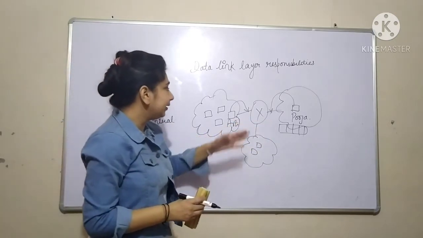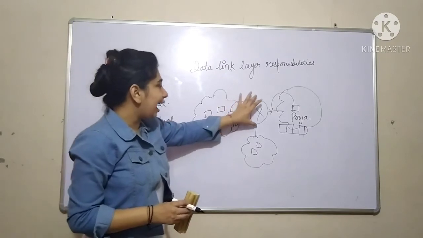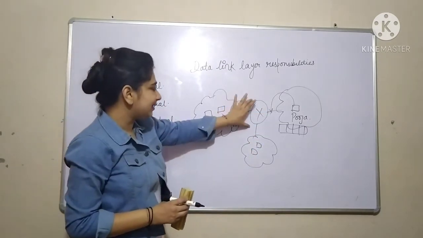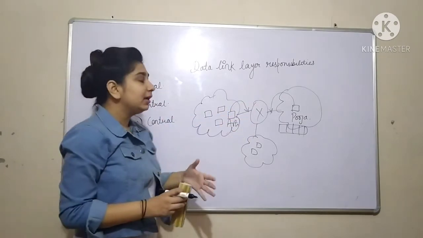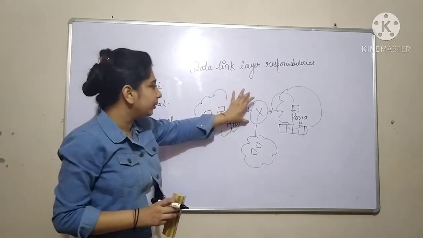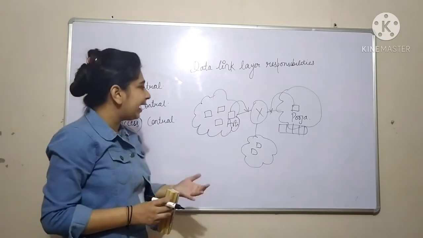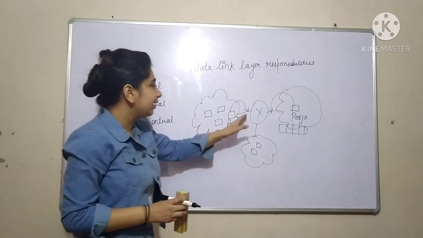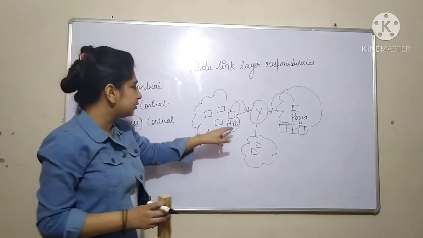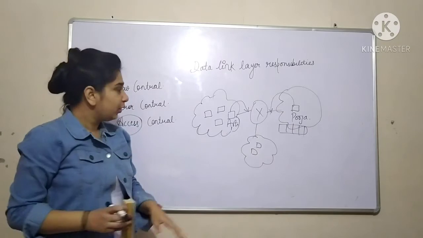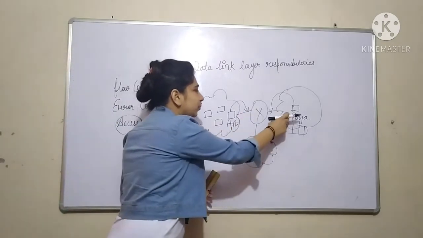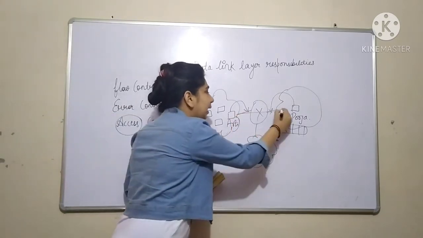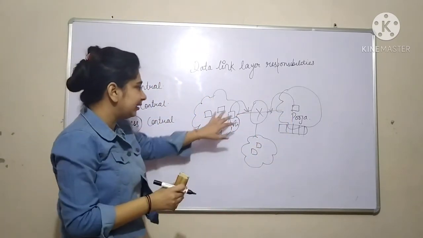So what happens when both are accessing the channel at the same time? Even if it is a half duplex communication channel, both are sending messages at the same time, and we have only one communication channel.